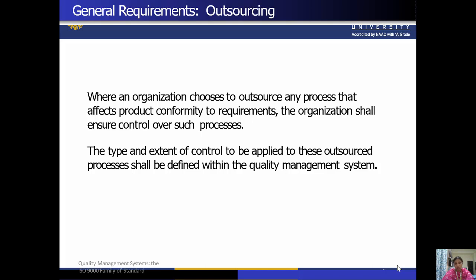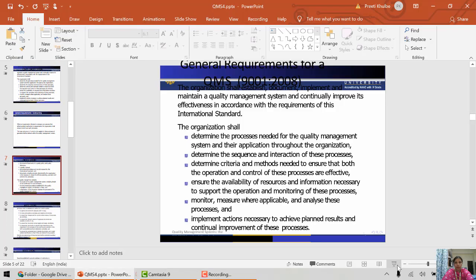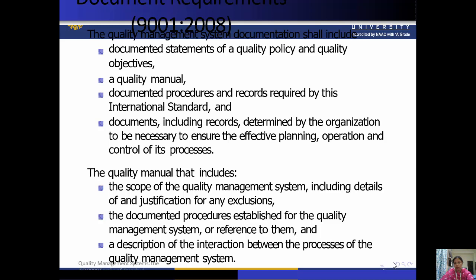Okay, so how to control those outsourced processes, as well as the type and extent, should also be included in the QMS of that particular organization. Next is the document requirement as per ISO 9001:2008. The document requirement covers the quality management system documentation, which shall include this.